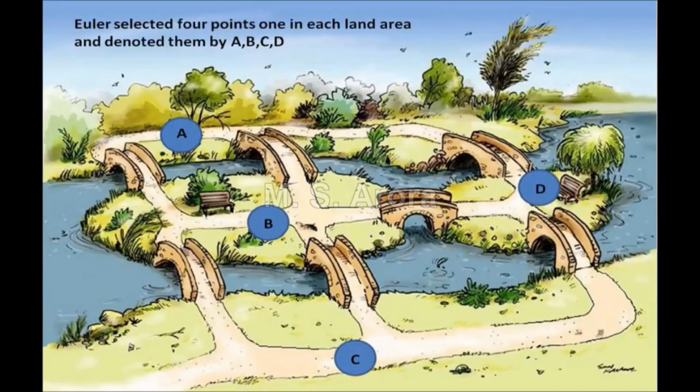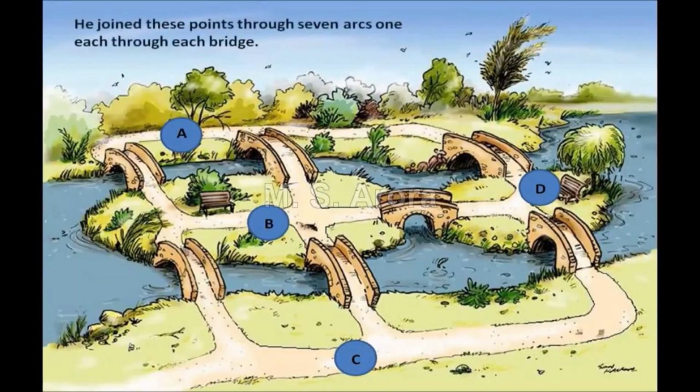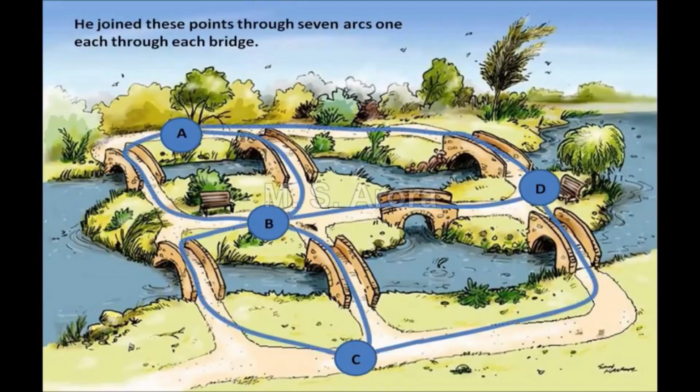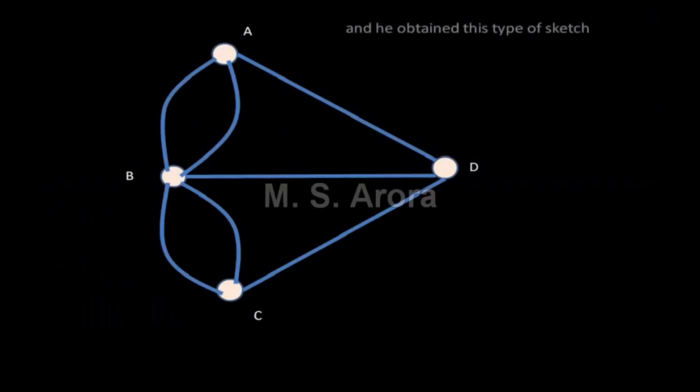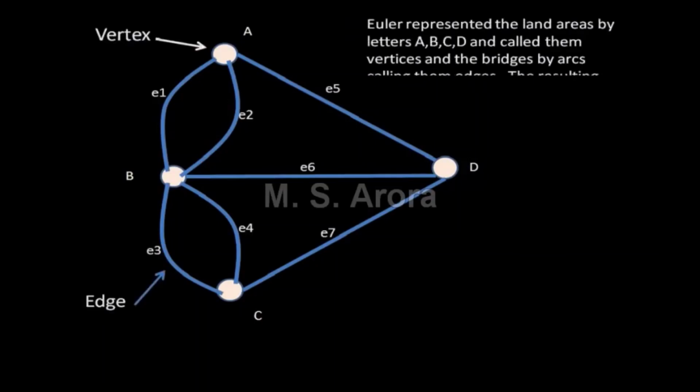Euler selected 4 land areas and marked them A, B, C, and D. He then joined these points through 7 arcs, each arc representing a bridge, and obtained this kind of a sketch. He called A, B, C, and D as vertices and the arcs as edges. And the diagram he renamed as a graph.